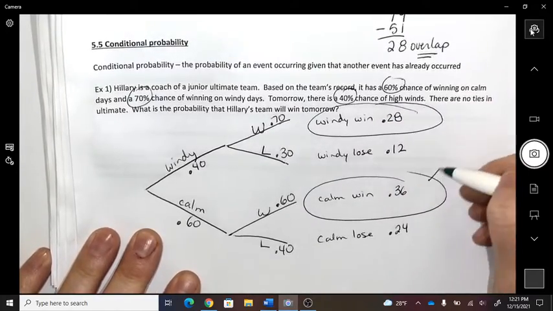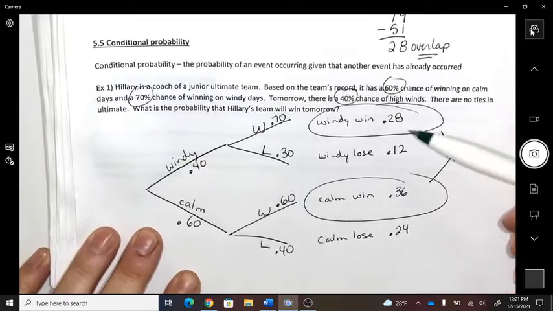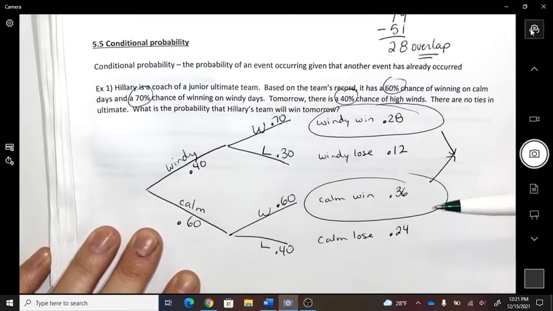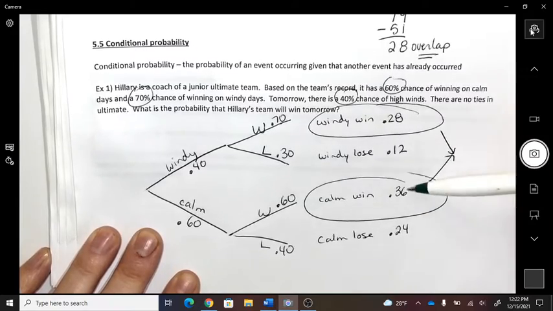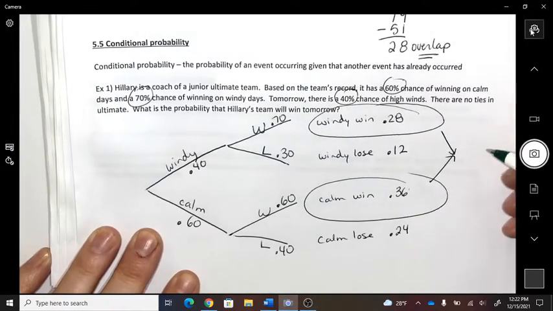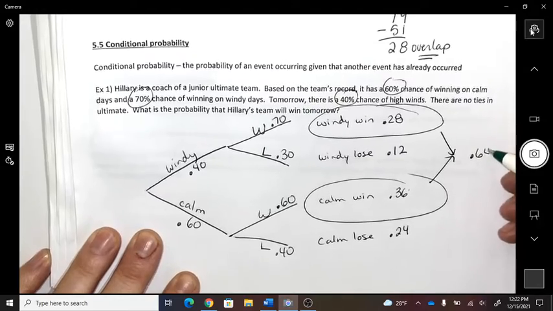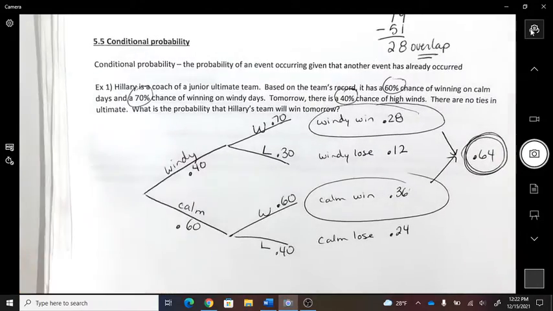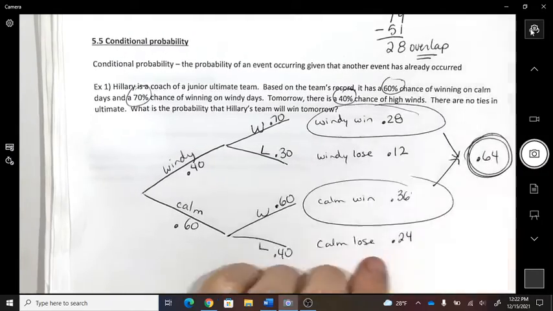She could potentially win if it's windy, and she could potentially win the game if it's calm. So what do those add up to be? There's a 64% chance. That's the probability, 64%. That's the odds of winning.